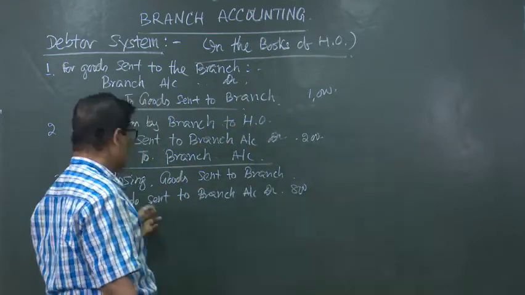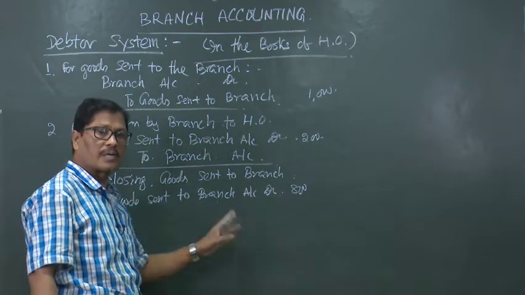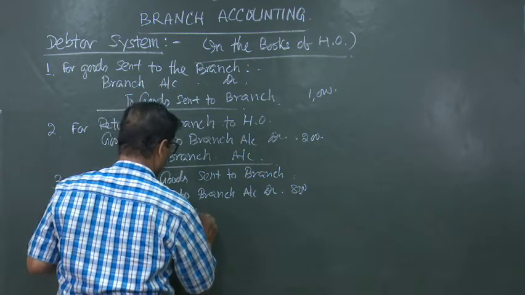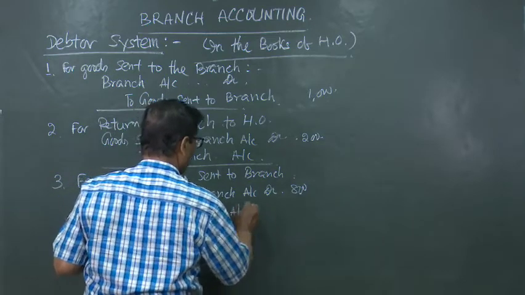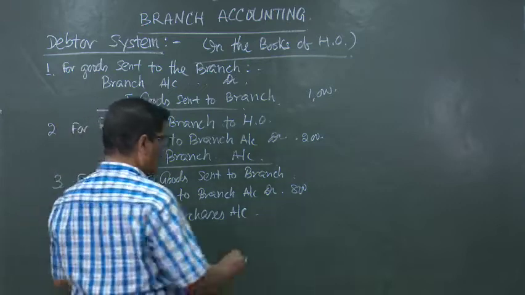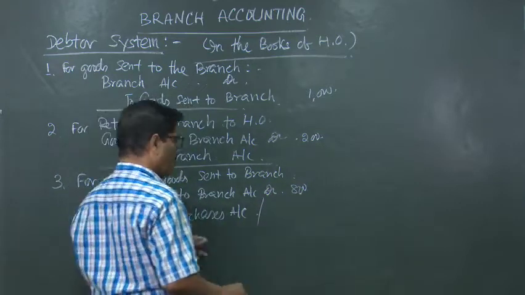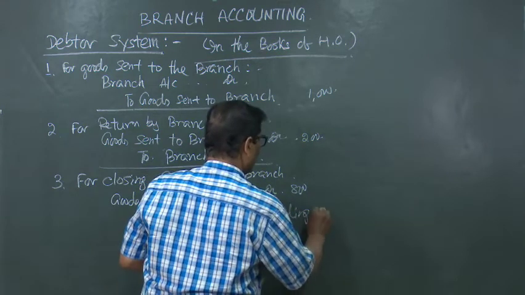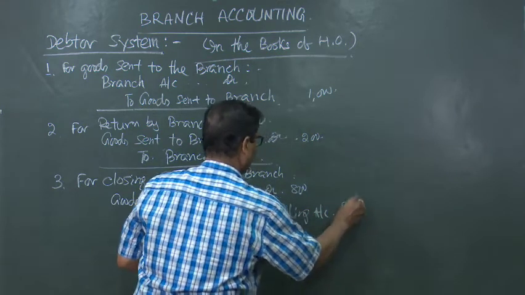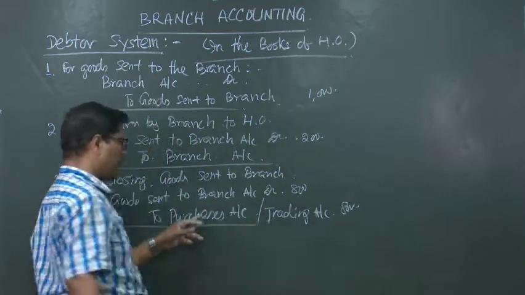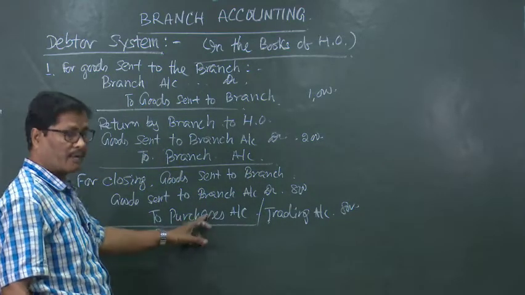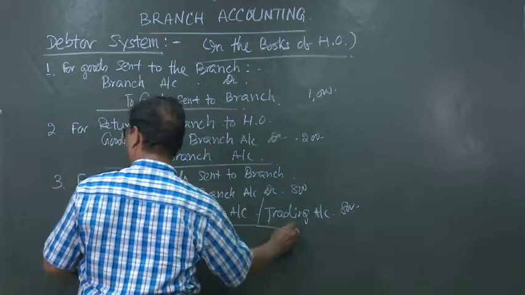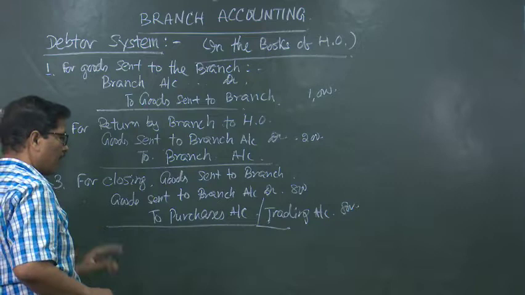We are debiting goods sent to branch account with 800 so that it will be closed to purchases account. If it is a trading concern, it will be to purchases account. If it is a manufacturing concern, it will be to trading account. So, this is the entry for closing goods sent to branch.